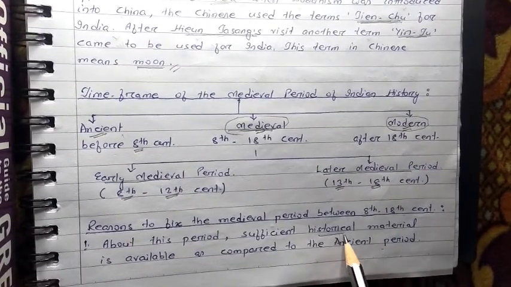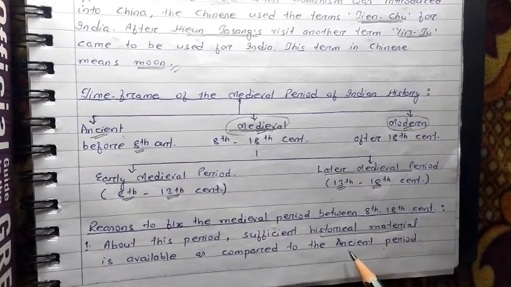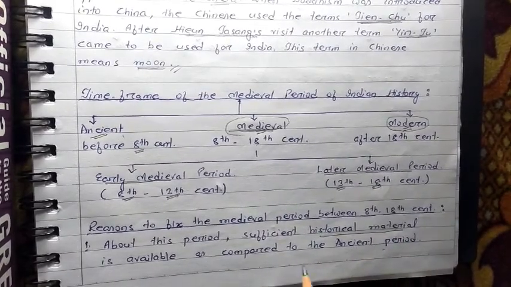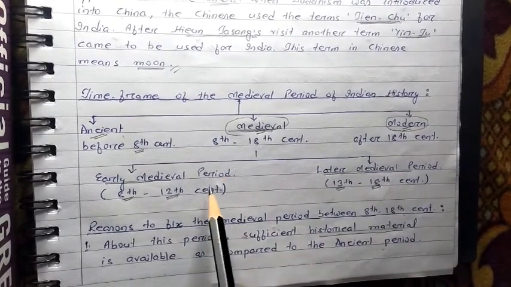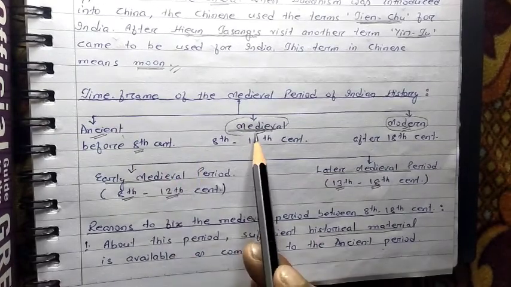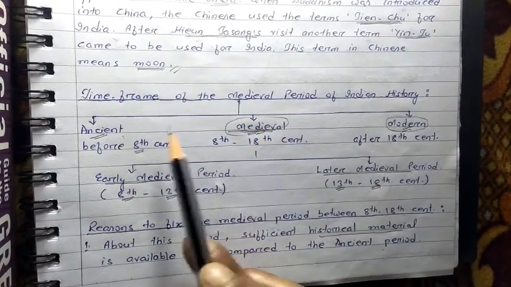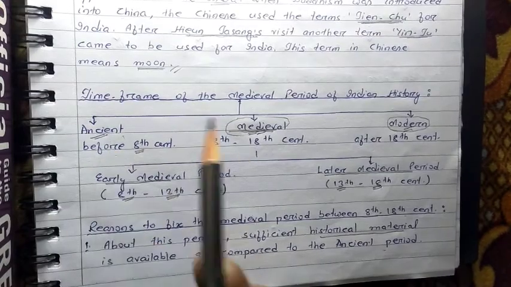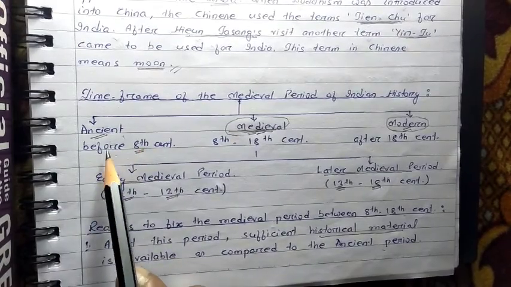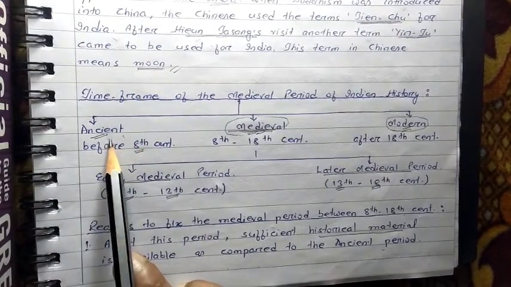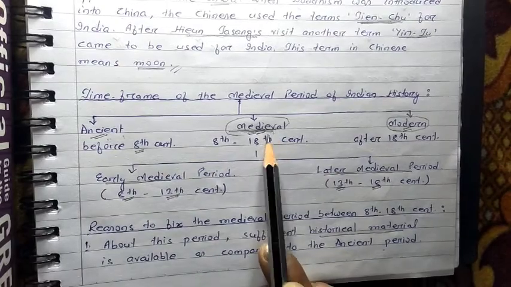Historical material, I'll be explaining to you later on in this chapter. We can say different types of information about the medieval period is more if we compare with the ancient period. That means the sources of history of the ancient period are less, but the sources of history about the medieval period are more.